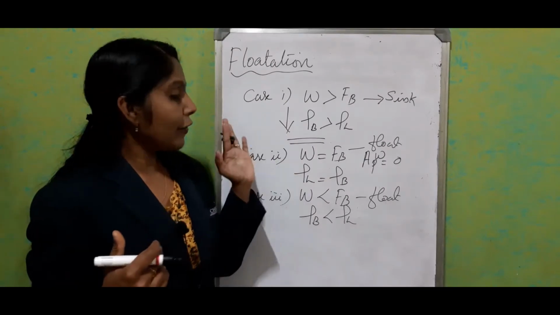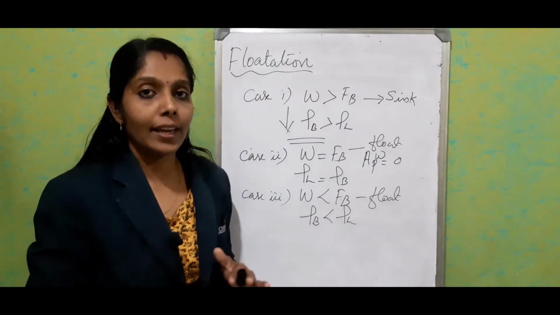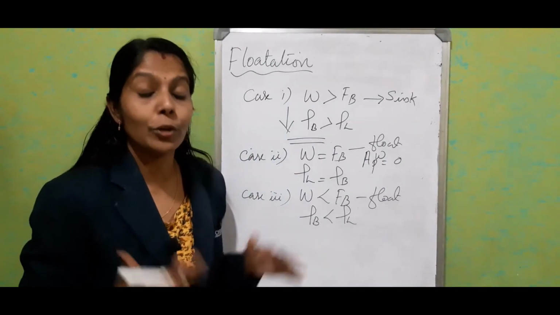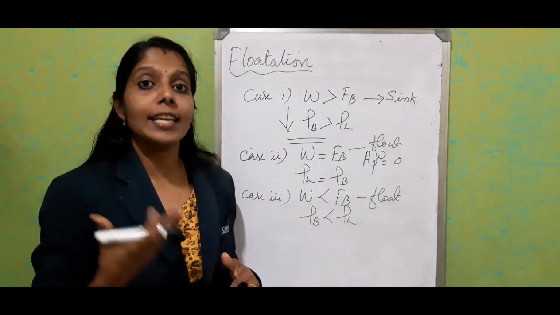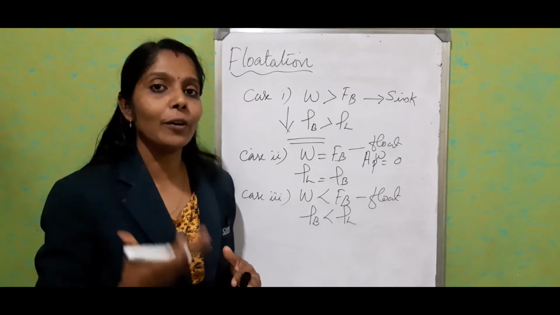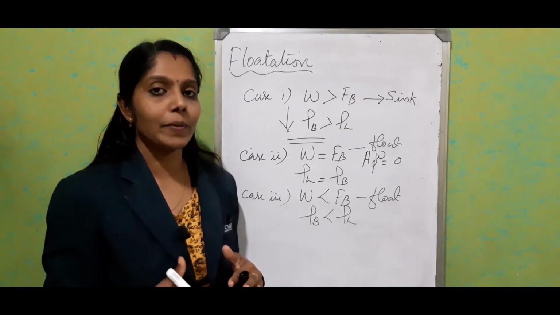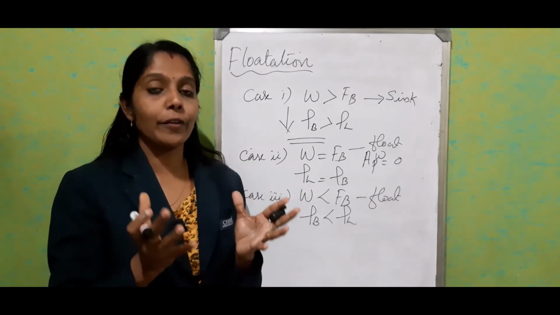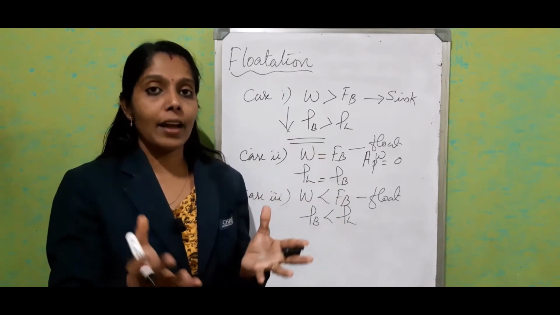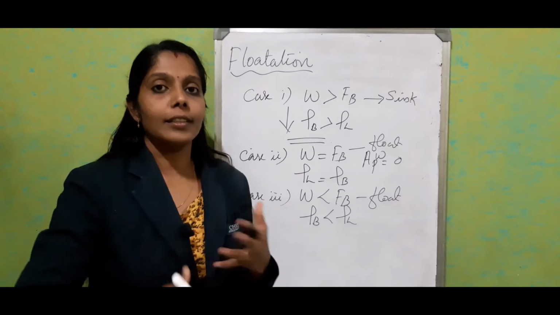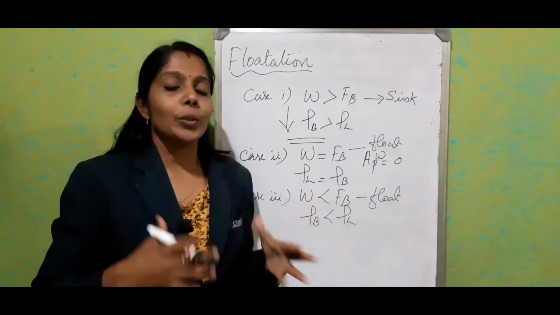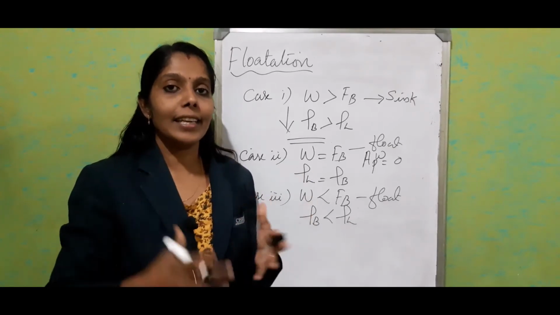On the basis of these three conditions, we can state the law of flotation, or principle of flotation, as: the weight of the floating body is equal to the weight of the liquid displaced by it. The entire weight of the body is equivalent to the weight of the liquid displaced.